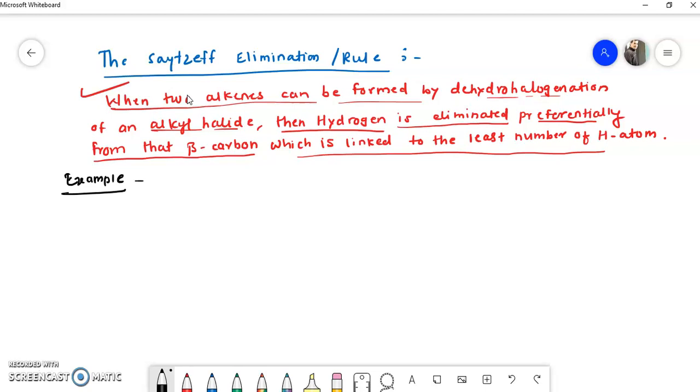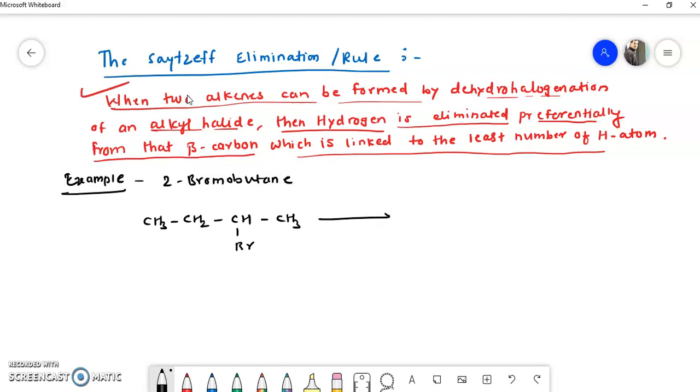Say, example. Now consider 2-bromobutane. What is the structure of 2-bromobutane? CH3, CH2, CHBr, CH3.